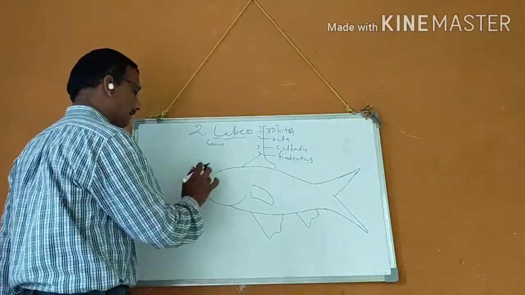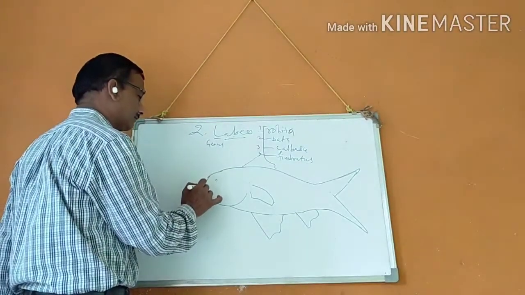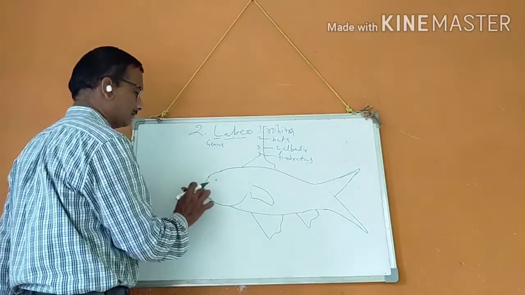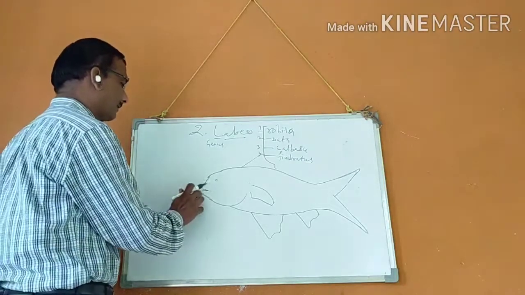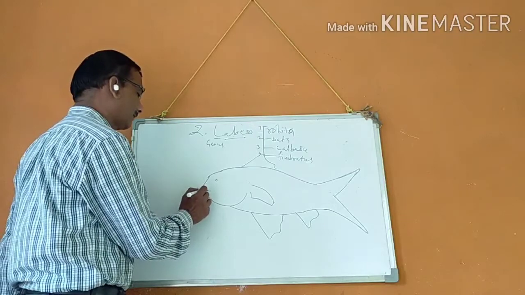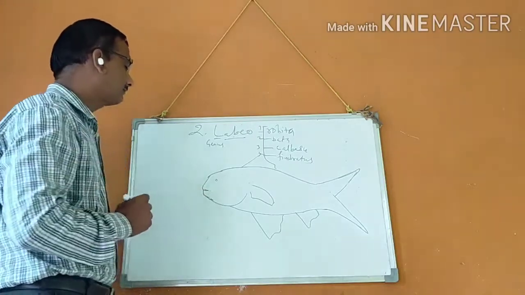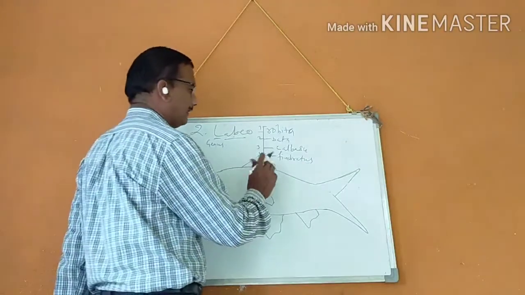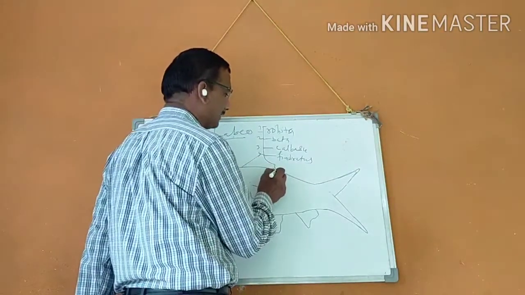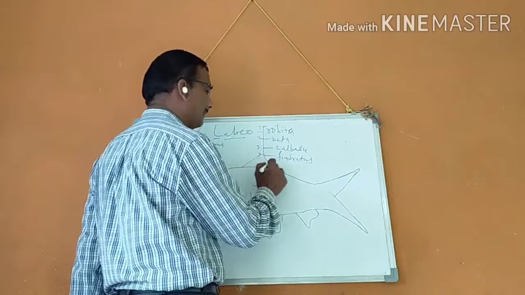You know that is the dorsal characteristics in the Catla.